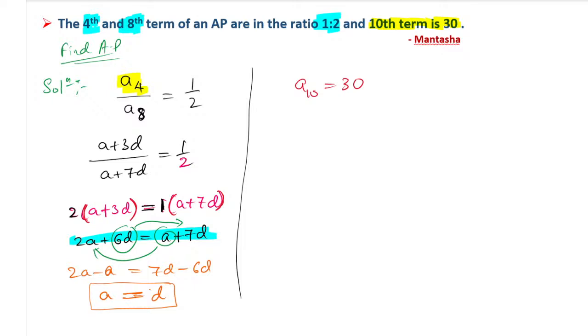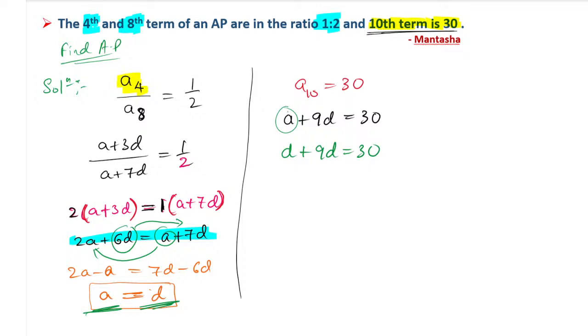No, this is not the final answer. They have given the 10th term also. The 10th term is 30. So let us go for the 10th term. So we have that the 10th term is nothing but A plus 9D, that is equals to 30. So instead of writing A, I can substitute what? D, because we know A and D both are the same. Instead of writing A, I can write D. So D plus 9D is equals to 30.